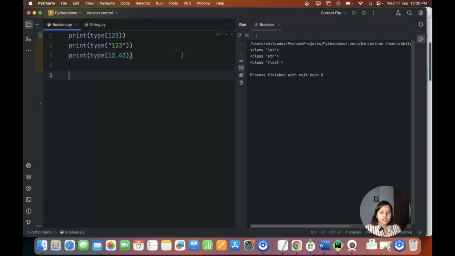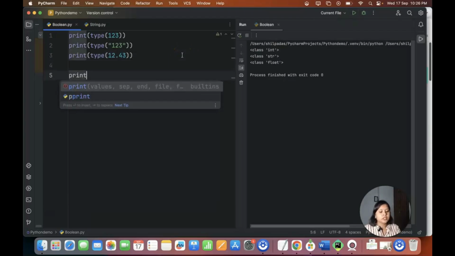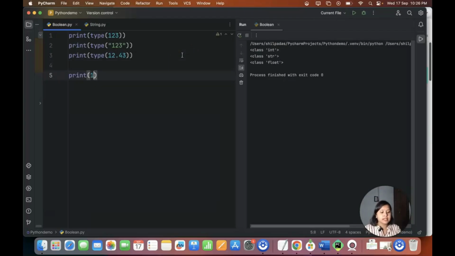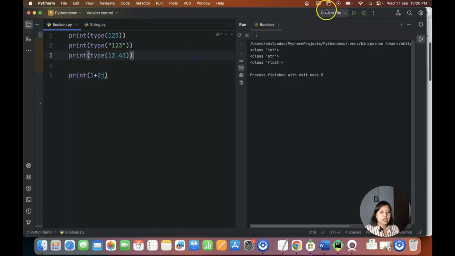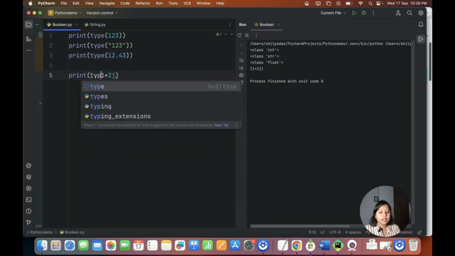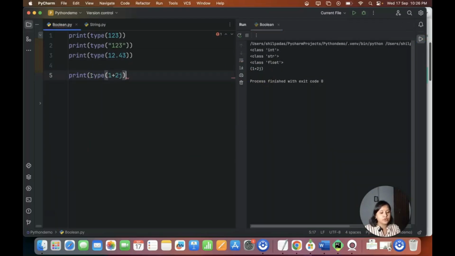Now, let's talk about the complex data type. A complex data type can be 1 plus 2j. If I do 1 plus 2j and print this, what is it returning? It's returning me 1 plus 2j, and if you see, it's inside brackets. Now, if I do type of this 1 plus 2j, what should it return? It should return me the complex data type, right?